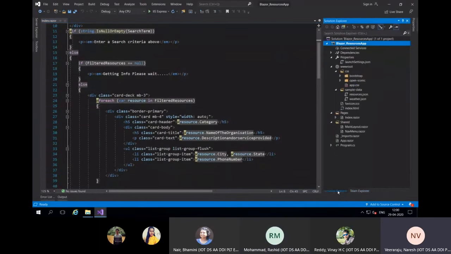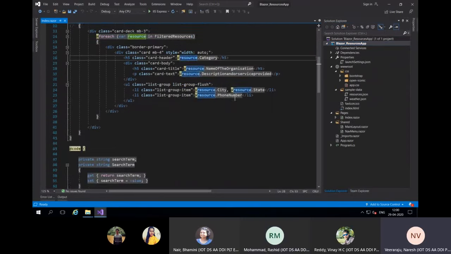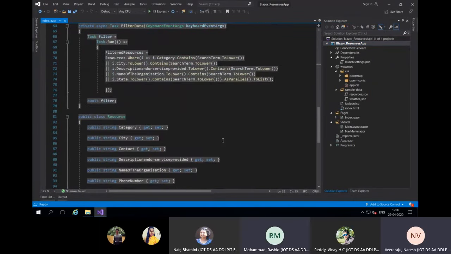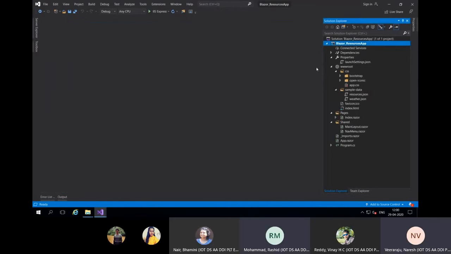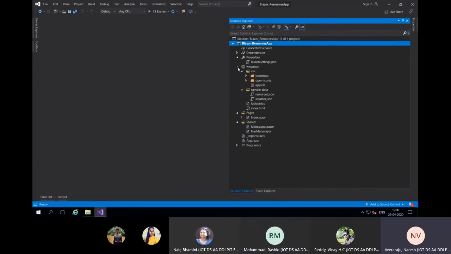This is the WebAssembly application. Okay. So this is the WebAssembly application. We'll look at the WebAssembly application first to begin with. One example I have: when you create the WebAssembly application, the structure will be like this.